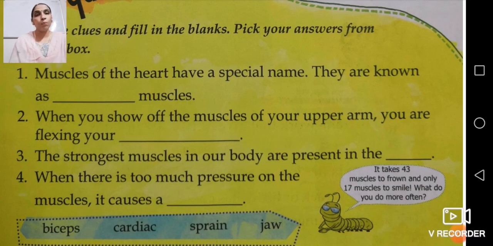Fine. If you are crying or shouting, you are utilizing 43 muscles of your body. But when you are smiling, you are using only 17 muscles of your body. So now, what do you do more often? I hope after reading this, you will all be smiling now.